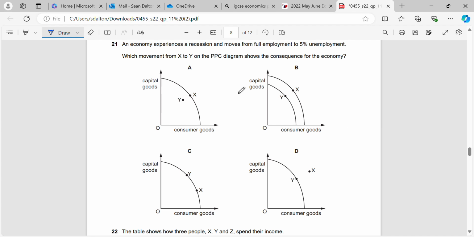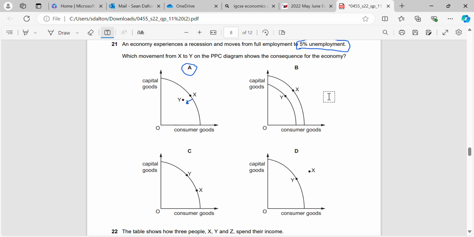Okay, an economy experiences a recession and moves from full employment to 5% unemployment. So which movement from X to Y on the PPC diagram shows the consequence for the economy? Okay, so we just talked about this, and what I said was, if we have 5% unemployment, what does that mean? That means we still have the same amount of resources available in an economy, but we're not using as many. So we're going to move from being on our curve to a point that is inside the curve. Therefore, A will be our correct answer here.